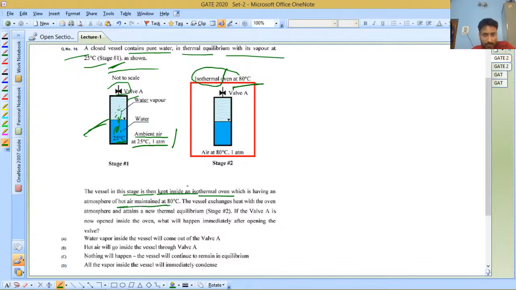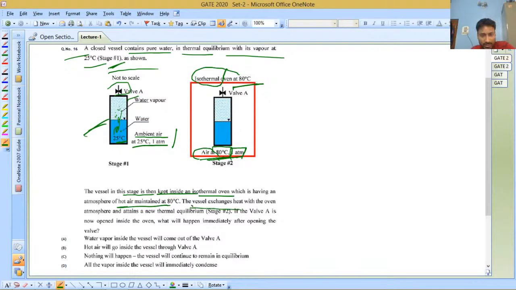The atmosphere contains hot air, still at 1 atm, but the temperature of the atmosphere is now 80 degrees Celsius. Because of the isothermal condition, the air inside the oven is at 80 degrees Celsius.